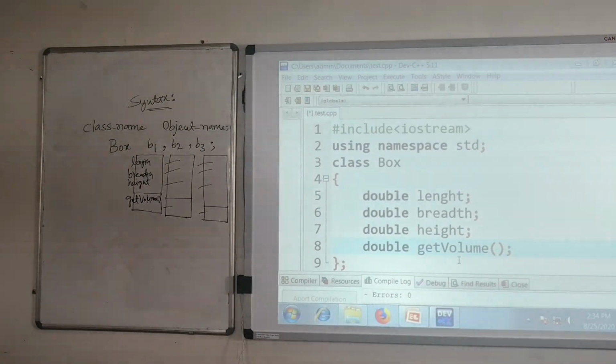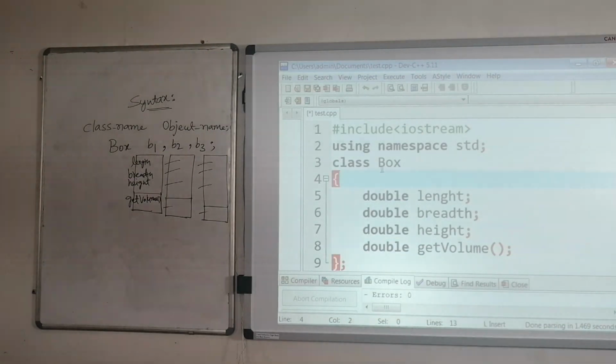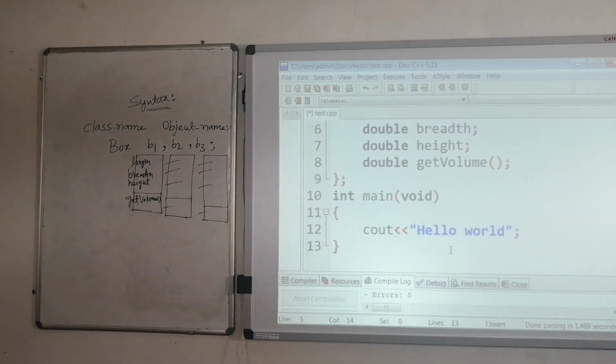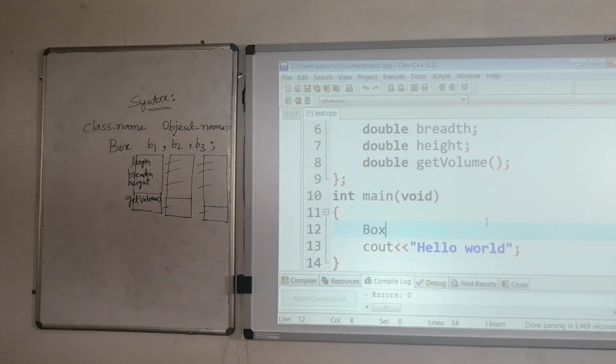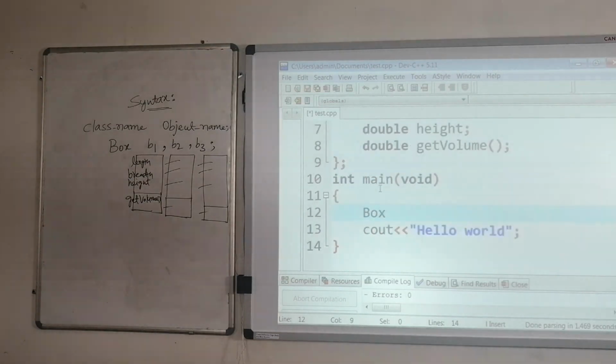So in your program, you can see the box class has these attributes and these member functions. Inside the main, because I told you where we have to create the object, means inside the main, I am taking that class name. The class name is box. I am taking the class name followed by the object name B1. So this is how we can create the objects.